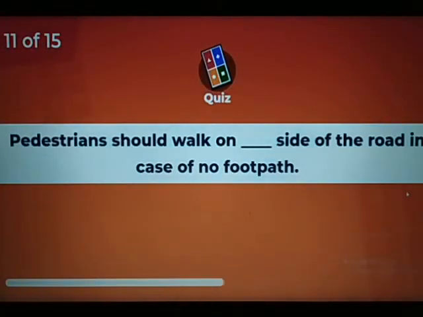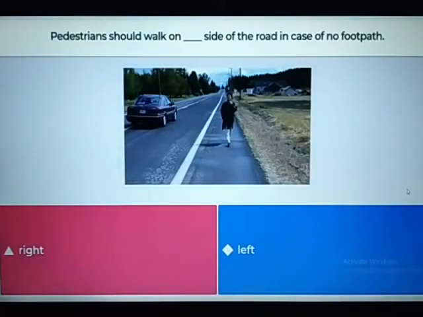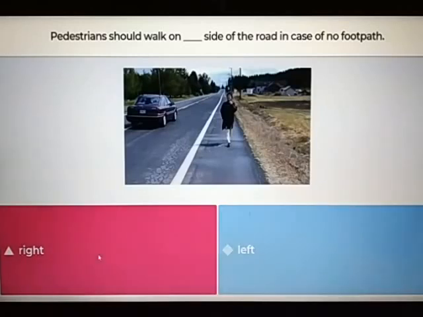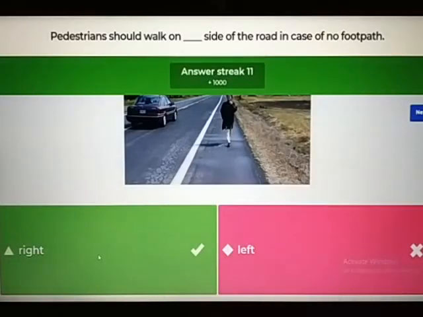Pedestrians should walk on which side of the road in case of no footpath? Is it the right side or the left side? Yes, it is the right side. Pedestrians must walk on the footpath, right? But in case of no footpath, they must walk on the right side of the road, as that side gives a better view of the traffic.